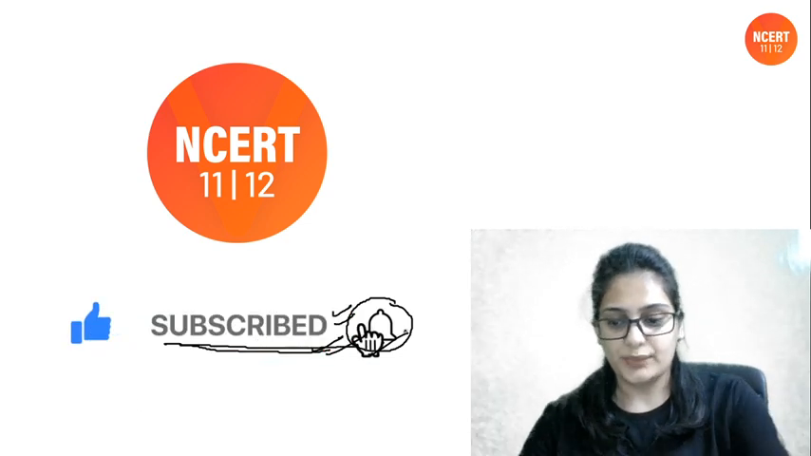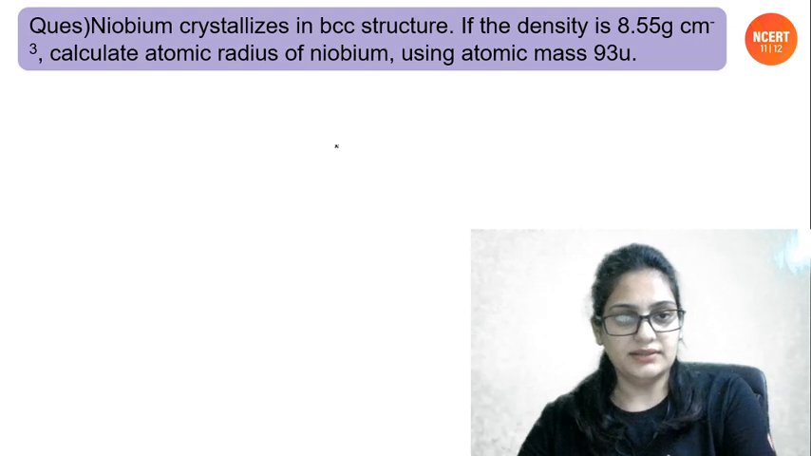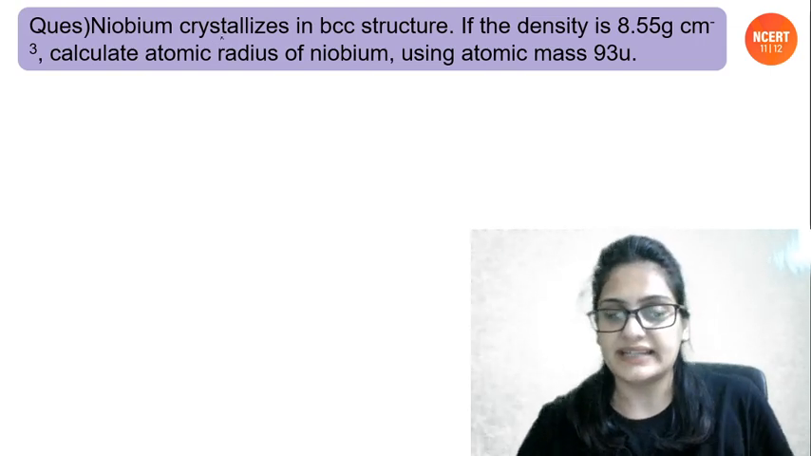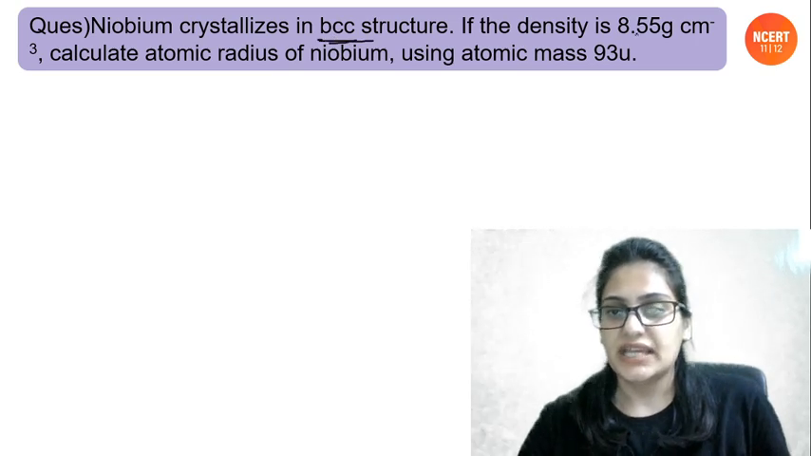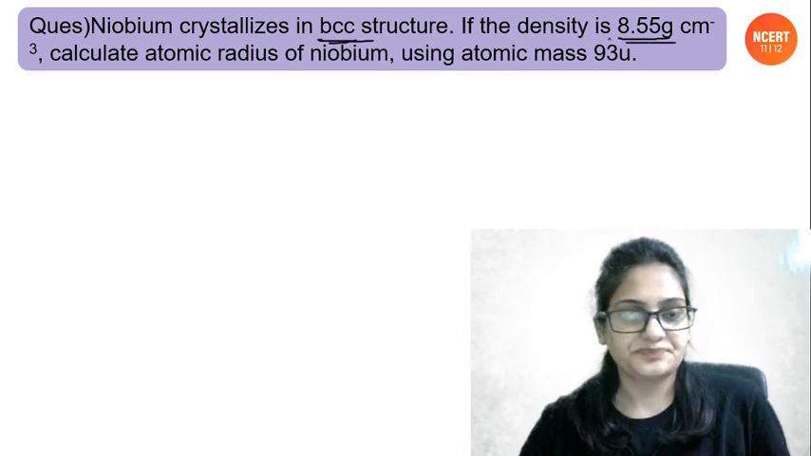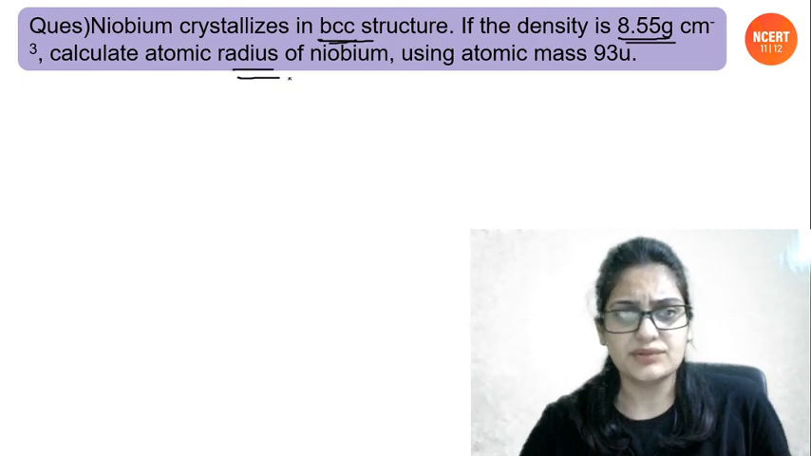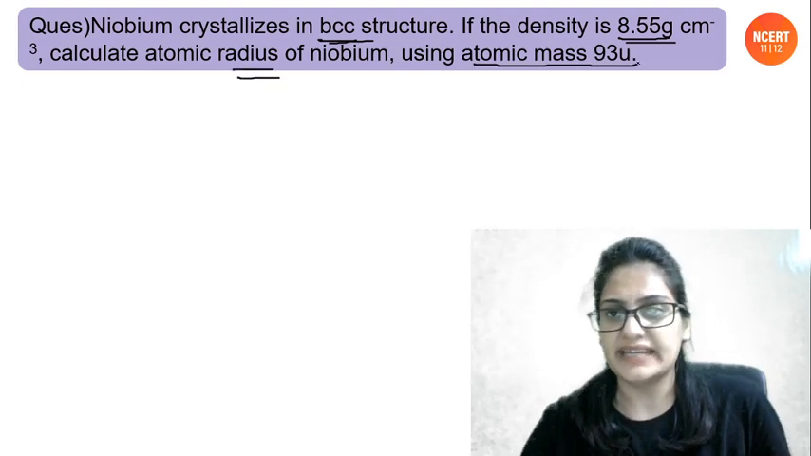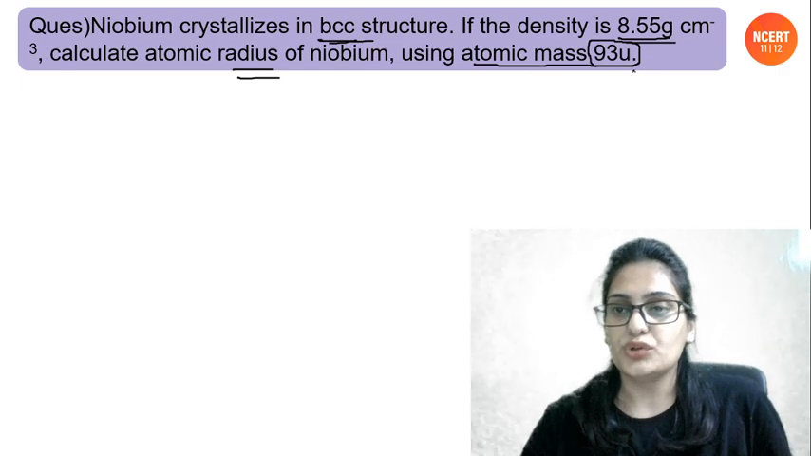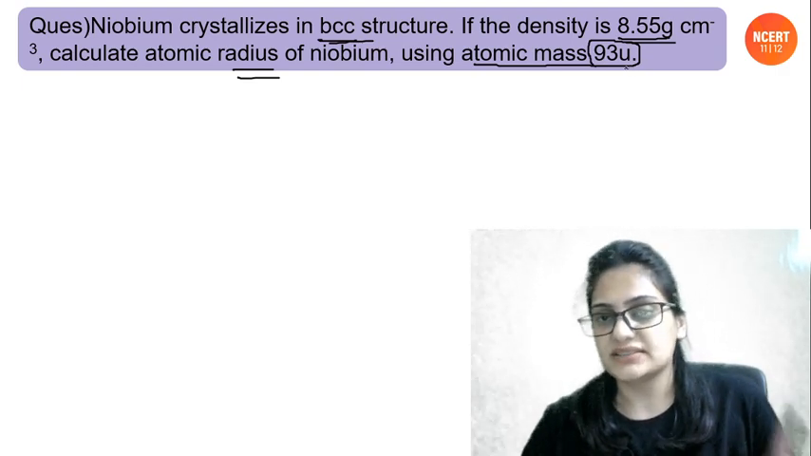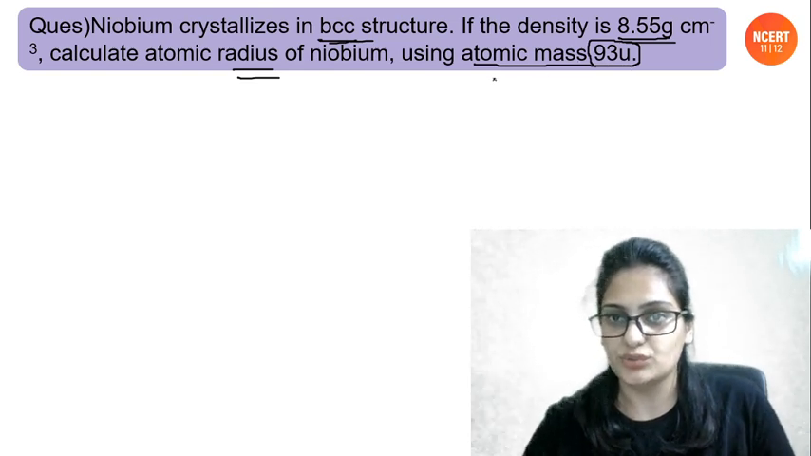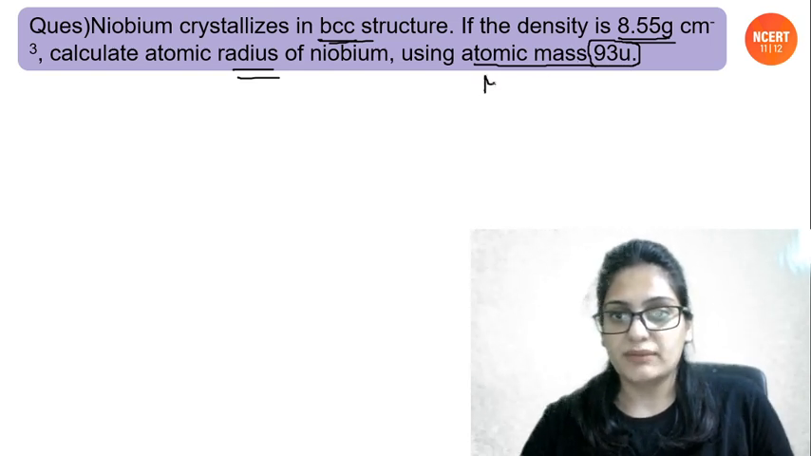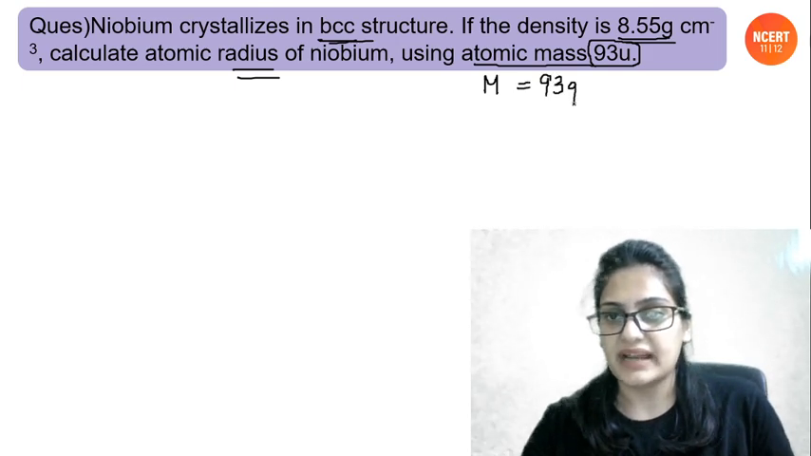Very good. So people, that was the question of the day that I gave you in the last class. Niobium crystallizes in BCC structure. If the density is given, calculate the atomic radius of niobium using atomic mass 93 u. So you already know what u is. Basically, this is the mass of one niobium atom. If the atomic mass is 93 u, then the molar mass, that is the mass of 1 mole of niobium, will be 93 gram per mole.